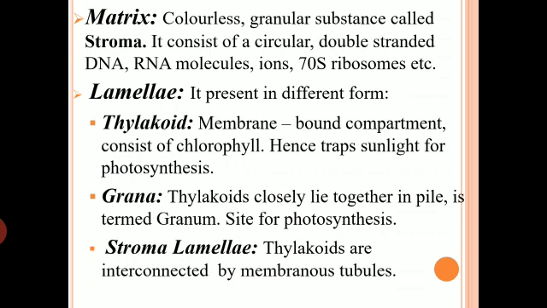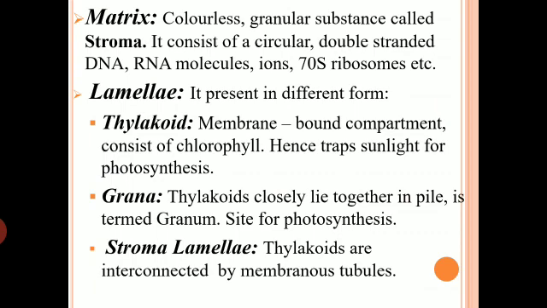The thylakoids are not arranged singly, they are arranged closely, or they lie together in piles or in the form of stacks. So thylakoids stack one on the other and they form granum. A single stack is called granum, and so many stacks are present in chloroplast, so all the stacks together are called grana.